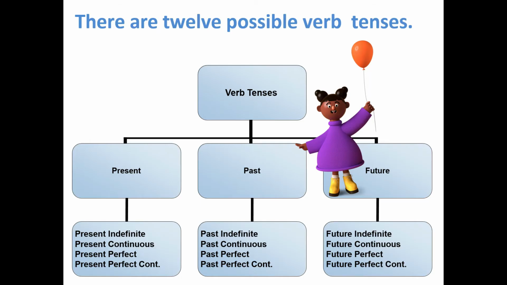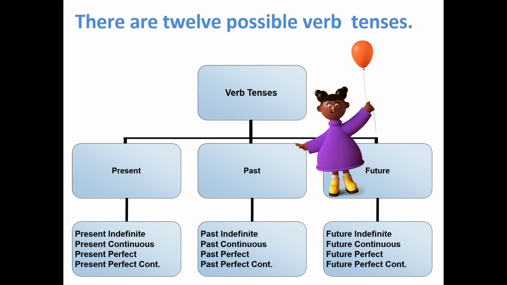Now actually there are 12 possible verb tenses. They are based on the time frame: present, past and future.